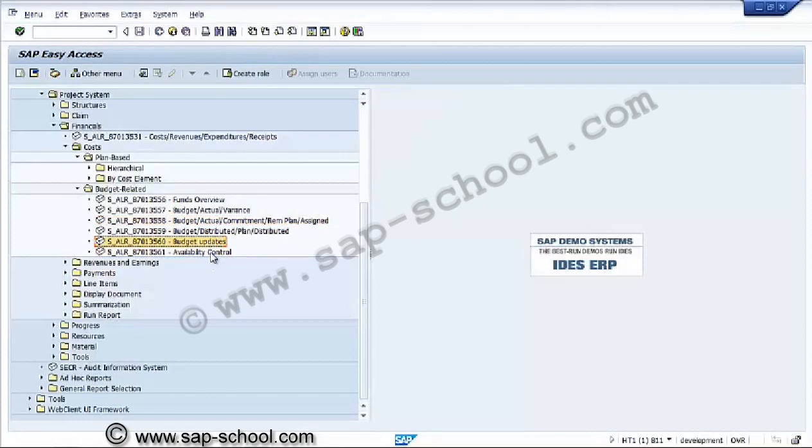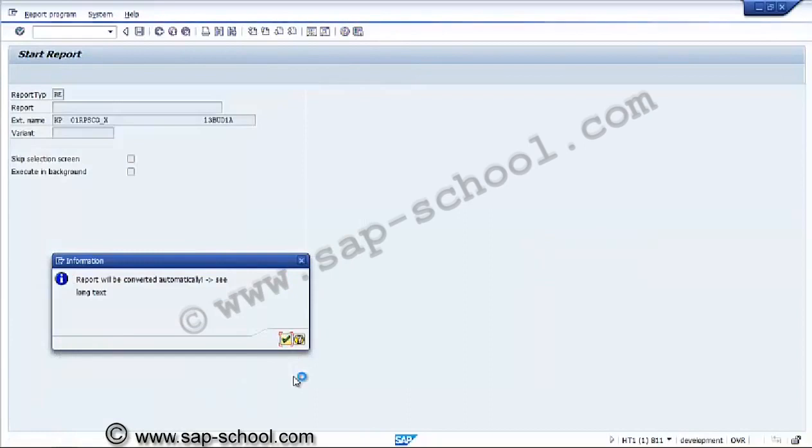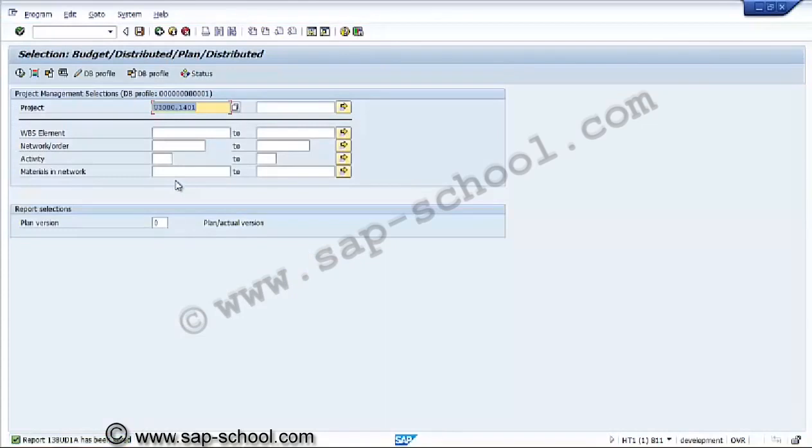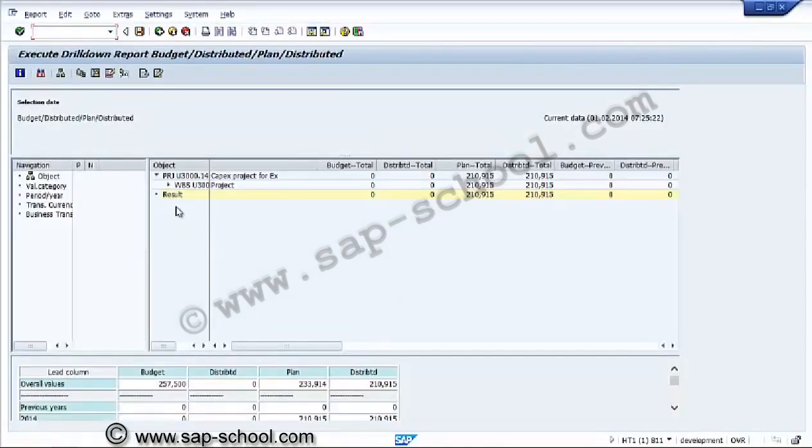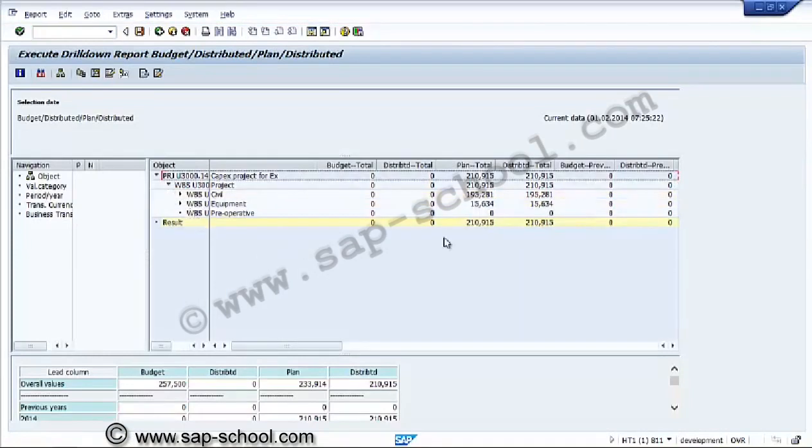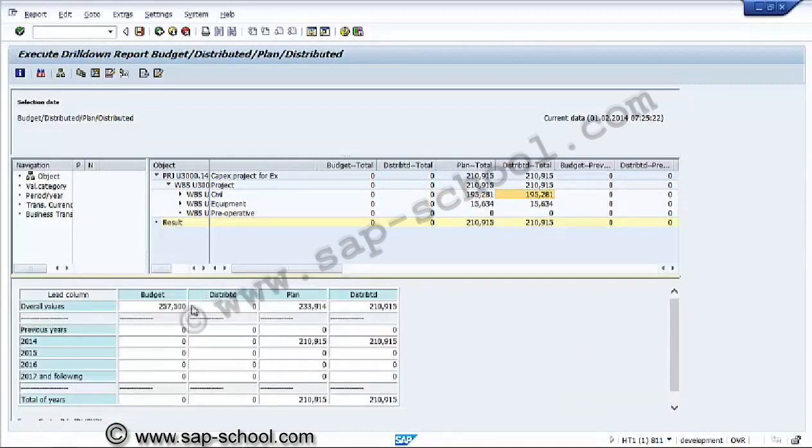Now similarly we'll see the other reports like budget updates, availability control, budget and actual variance, budgeted, distributed and planned. Again the same project we are selecting. So this is the plan and distribution. This much budget is released, and this is the planned value.